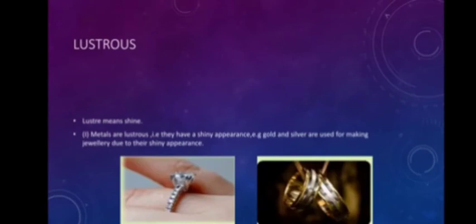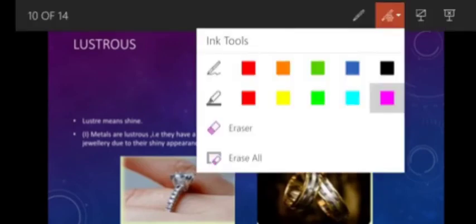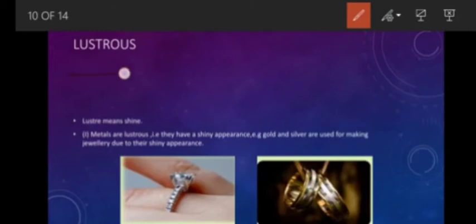Now the next property is lustrous. Luster means shine, and you can say chamak also. As you can see in the figure, metals are lustrous, like gold and silver. Metals have a shiny appearance.